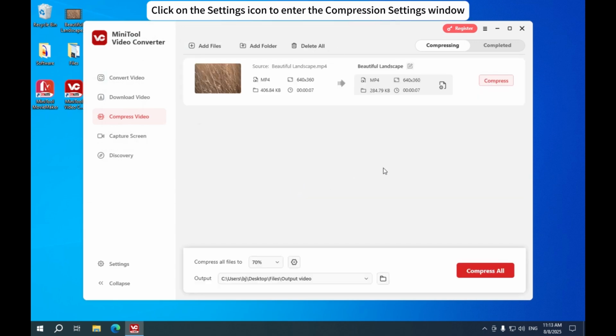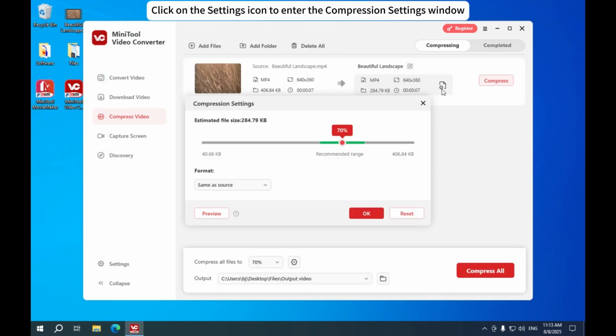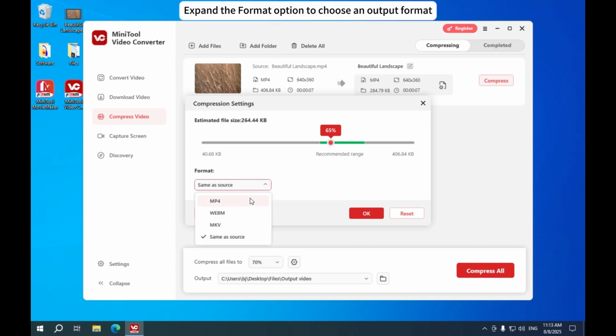Click on the Settings icon to access the compression settings window. Drag the red slider to adjust the output file size. Expand the Format option and select an output format.